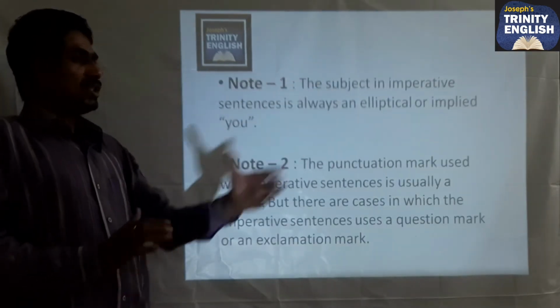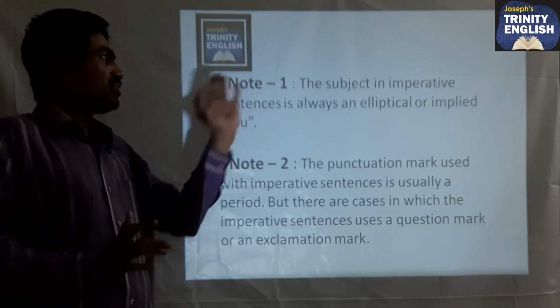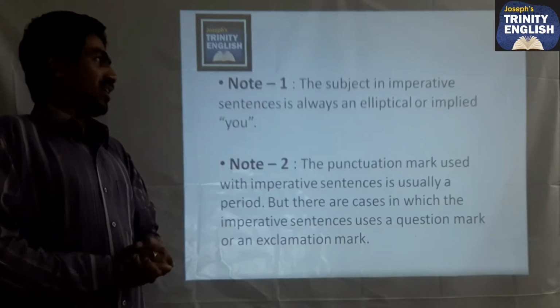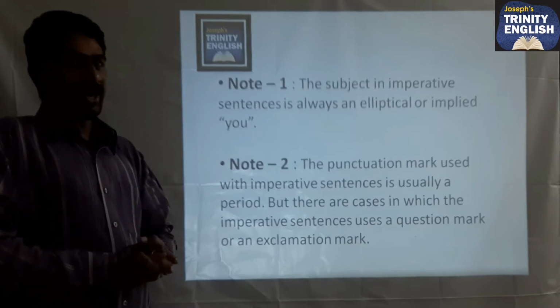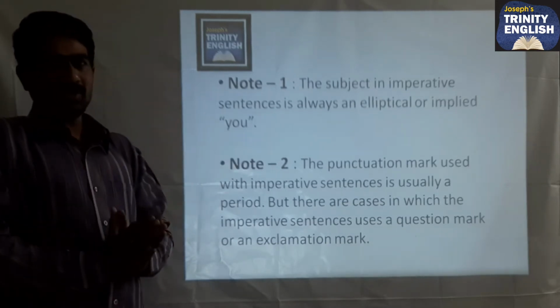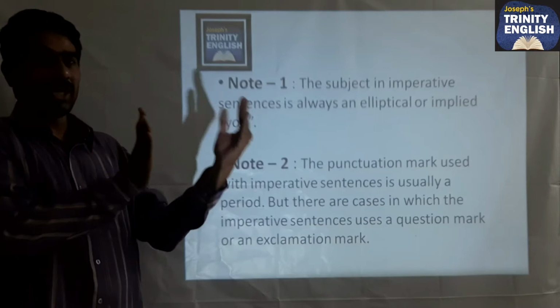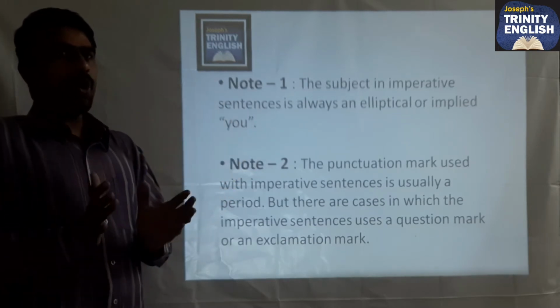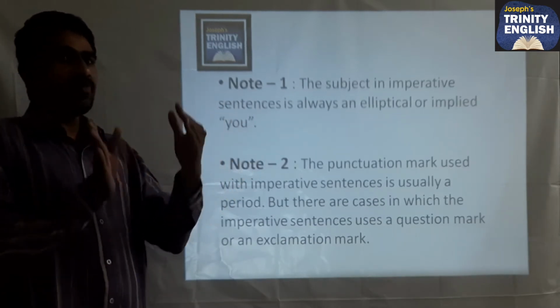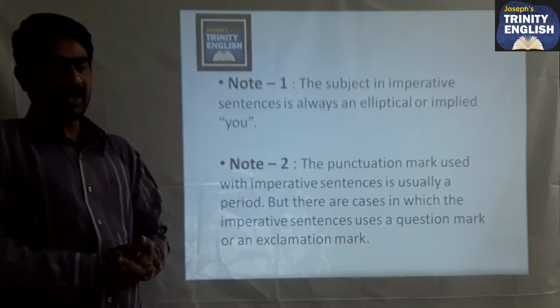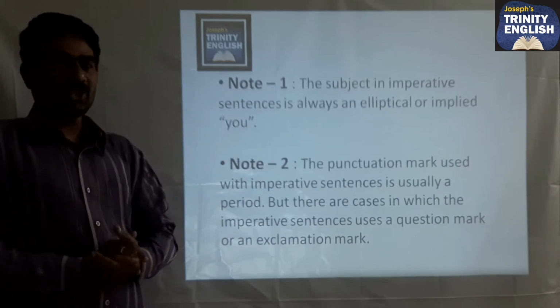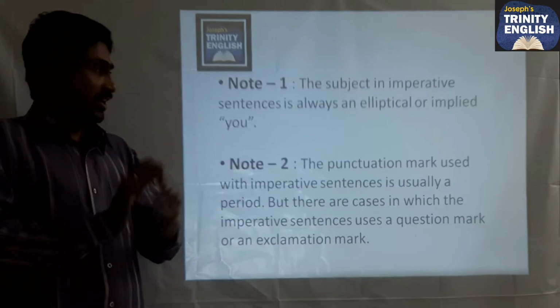If you see here, the first note: the subject in imperative sentences is always an elliptical or implied you. Most of the time we avoid using you. So wherever you see imperative sentences, we don't see you in them. You is always understood in imperative sentences.